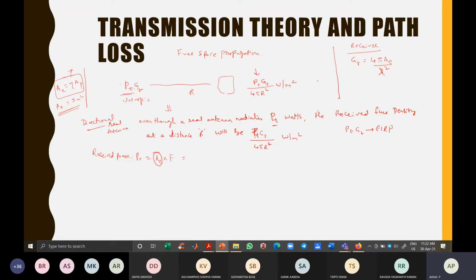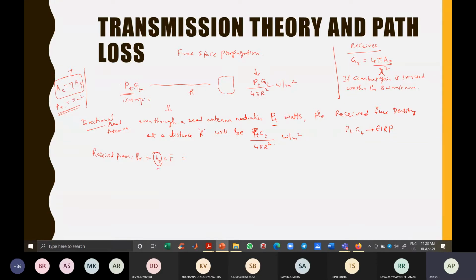In terms of gain, if constant gain is assumed within the antenna bandwidth, then we can use this formula for the effective aperture: receiver gain is equal to 4 pi by lambda square into AE.